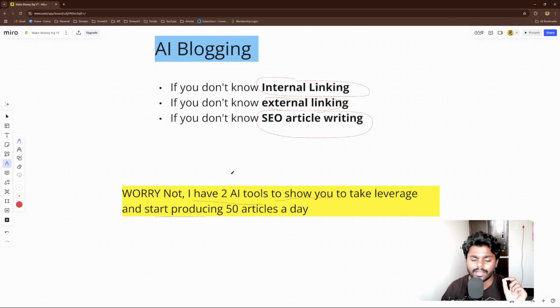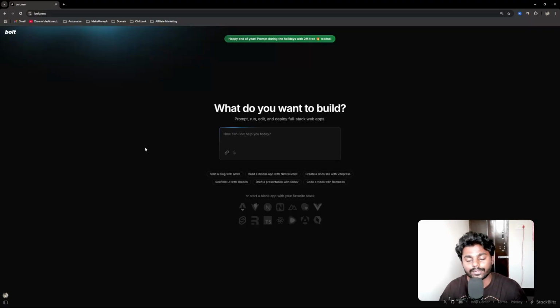Now, with that being said, let me introduce you to the first AI tool, which is bolt.new. It has 200,000 credits per day, and you can write 10 to 20 articles, depending on the article length, for free. You can go ahead and give a simple prompt. This is all completely free.